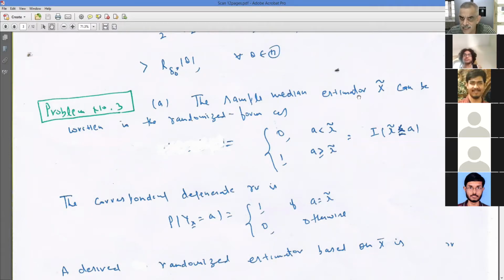The estimator is the sample median, right? So that means it's a randomized estimator which is degenerate at the sample median. Is that okay? What is its distribution function? 0 if A is less than the sample median, 1 if A is greater than or equal to the sample median. So this is actually delta of minus infinity to A, right? Delta of minus infinity to A given X. I forgot to write it down over here. It should be delta of minus infinity to A given X.